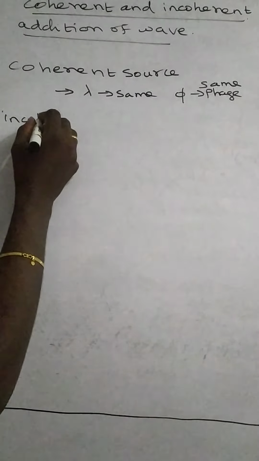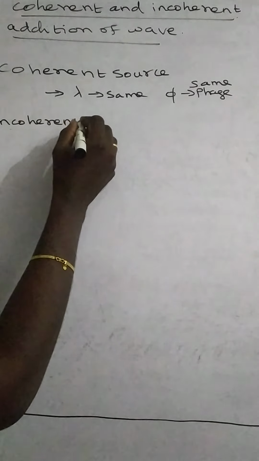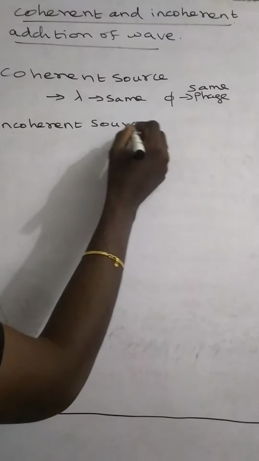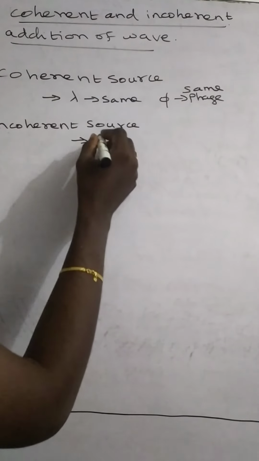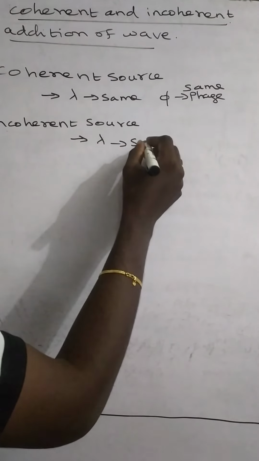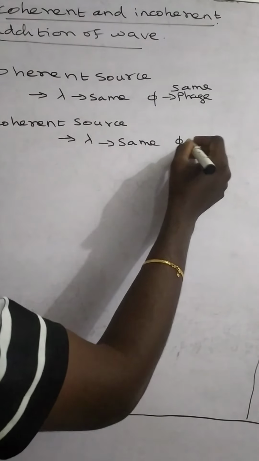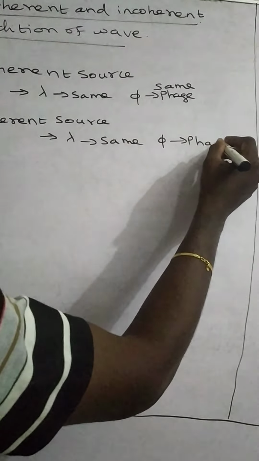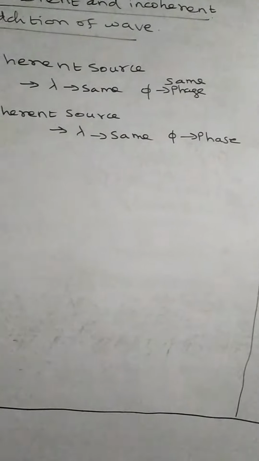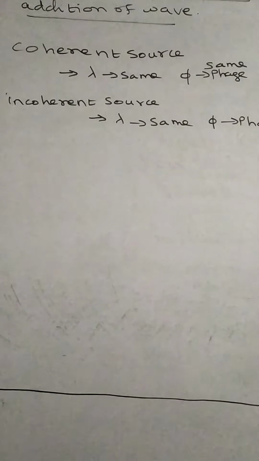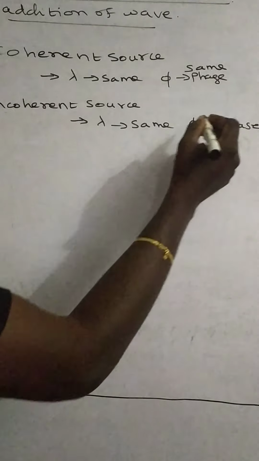Incoherent source: light emitted from the source has the same wavelength but different phase. So whether a source is coherent or incoherent depends on the phase. Same phase means coherent source. Different phase means incoherent source.